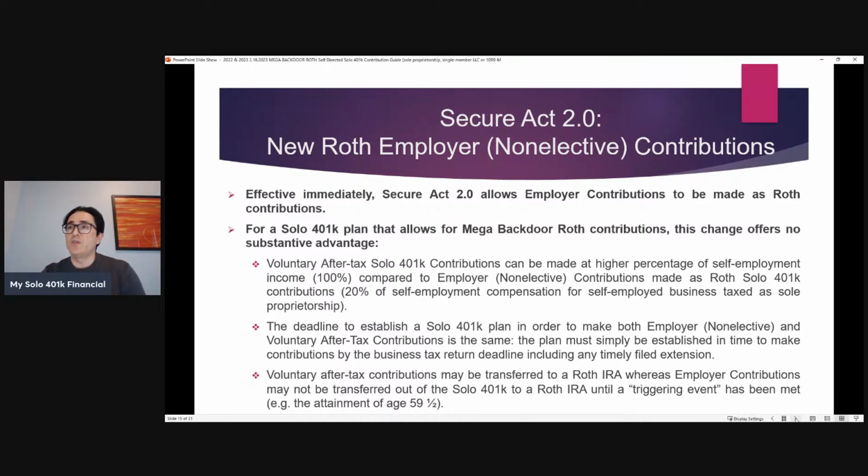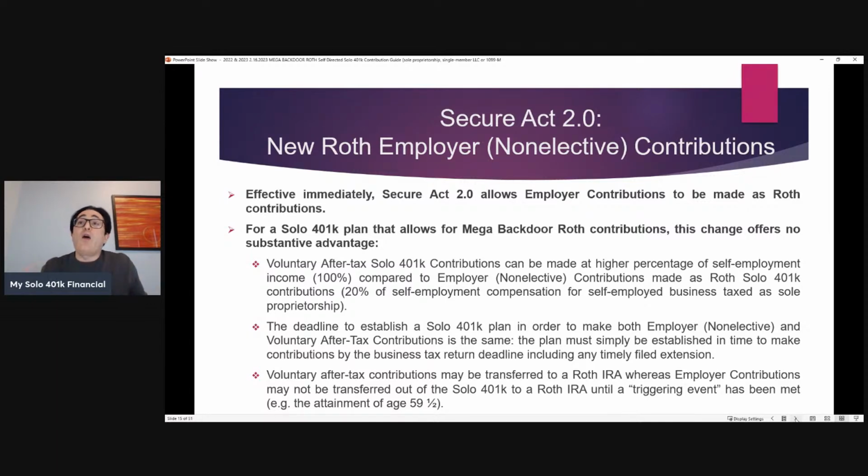Well, 3 reasons. Voluntary after-tax contributions can be contributed at a higher percentage of self-employment income. So you can get there faster because you can contribute 100% dollar for dollar of your self-employment compensation as a voluntary after-tax contribution, which can then be transferred to the Roth Solo 401k.